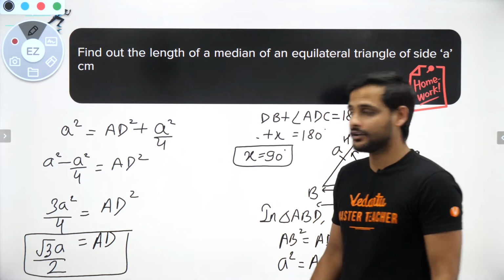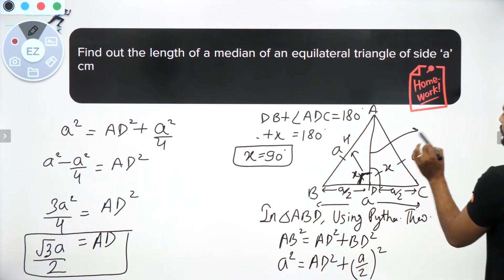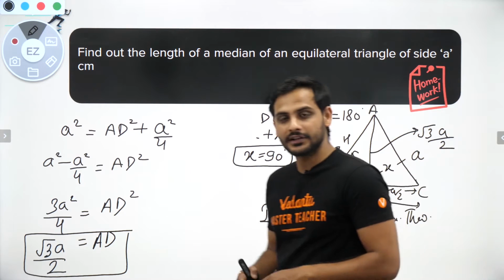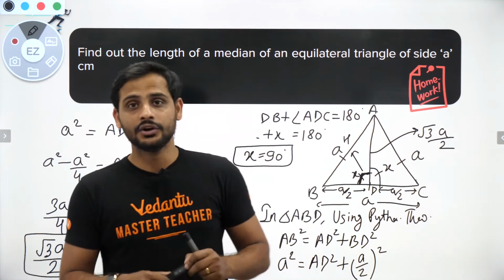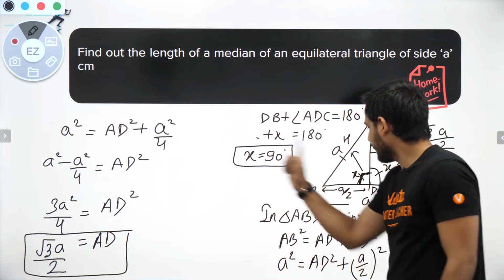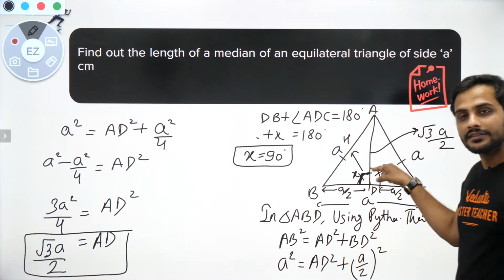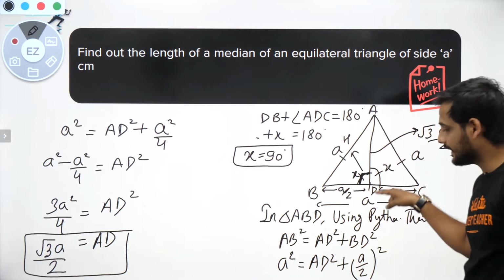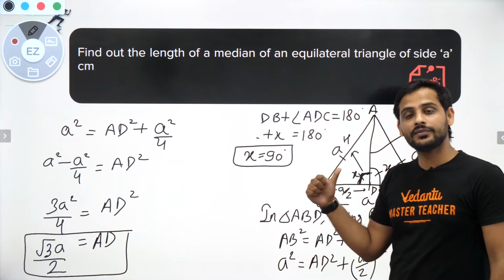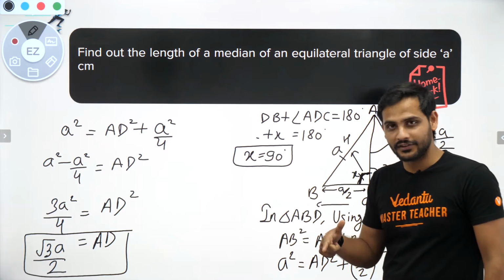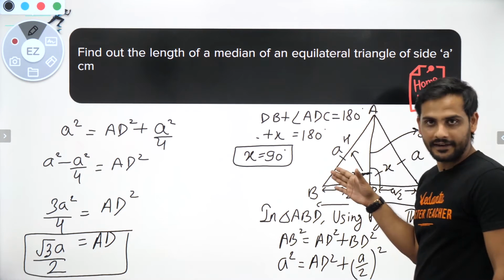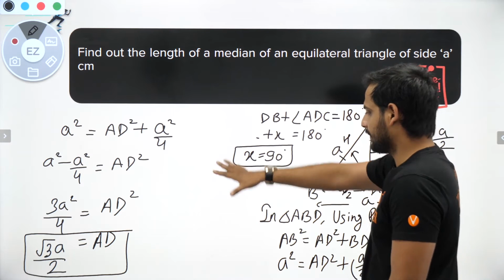Root 3a by 2. For any equilateral triangle whose side is a centimeter, the length of the median will be root 3a by 2. And one more thing we got to know, when I proved them congruent, I saw that this line is perpendicular to BC as well. That means this AD is median as well as perpendicular bisector. Understood? So this is forming two right angle triangles. So then we have used Pythagoras theorem and we have got this thing.